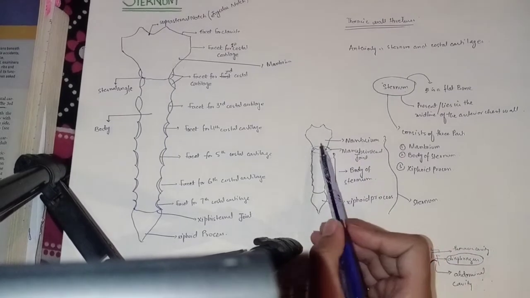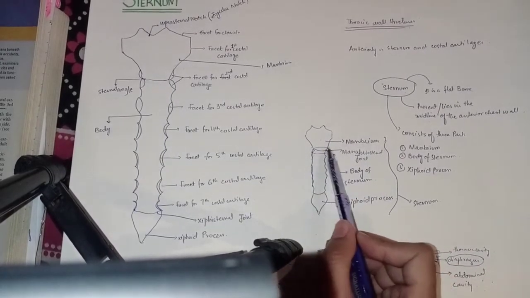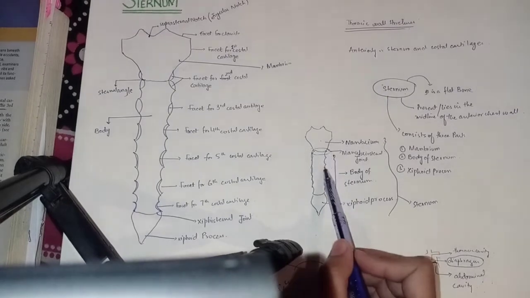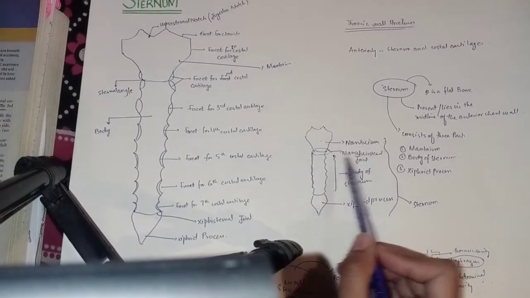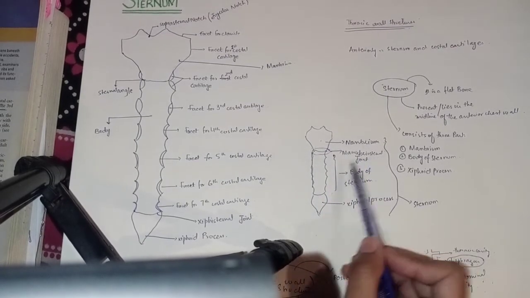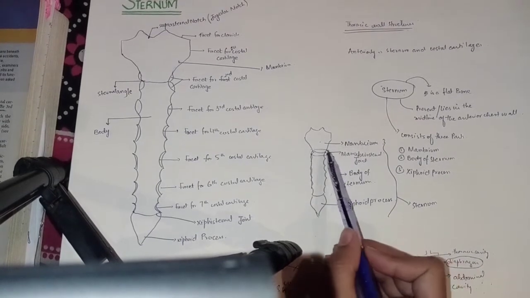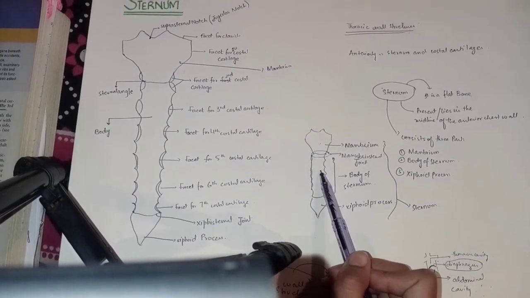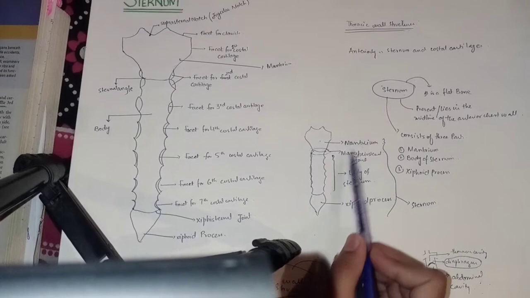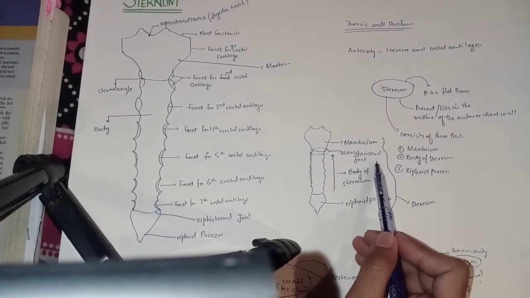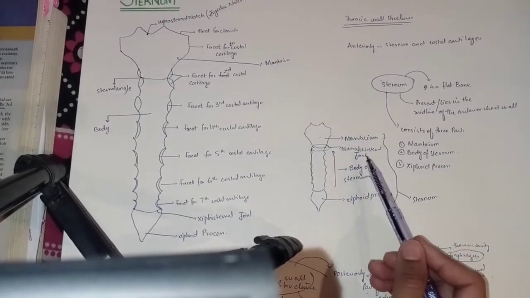This is the body of sternum. Inferiorly, the manubrium is joined through the manubriosternal joint to the body of the sternum. The junction between the manubrium and the body of the sternum is the manubriosternal joint.